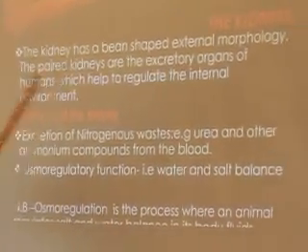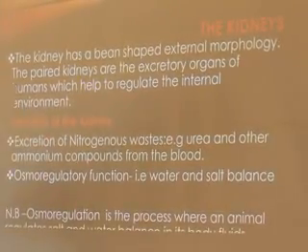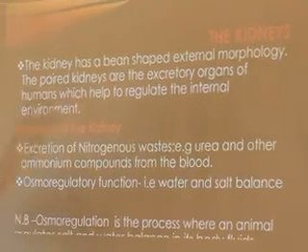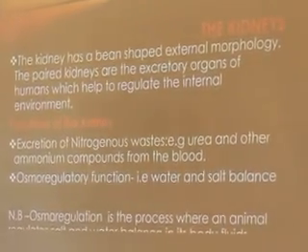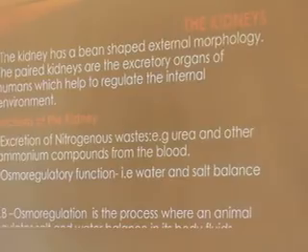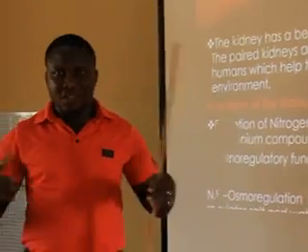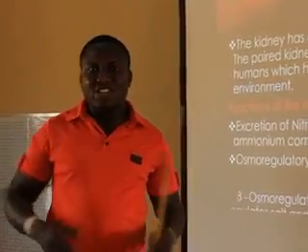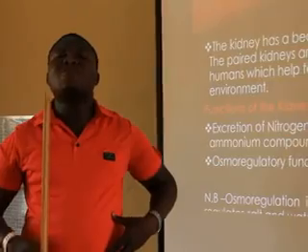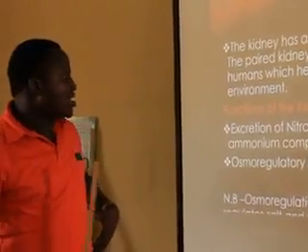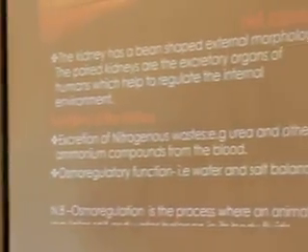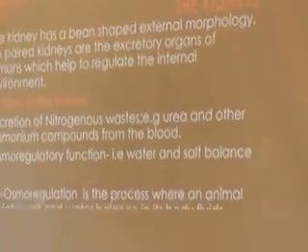And then the paired kidneys are the excretory organ of humans, which help to regulate the internal environment. So the structure of your kidney is actually 2. And morphologically, you will see that it looks like the structure of the bean. Right? You have the right kidney and then the left kidney, all of them functioning to carry out excretory activity. Let's quickly look at the functions of the kidney.